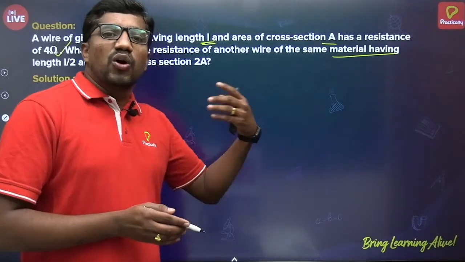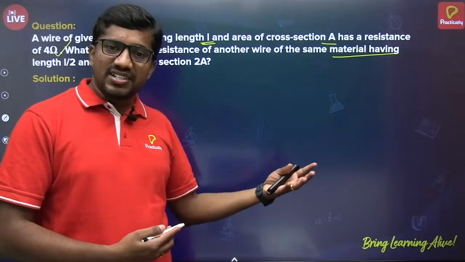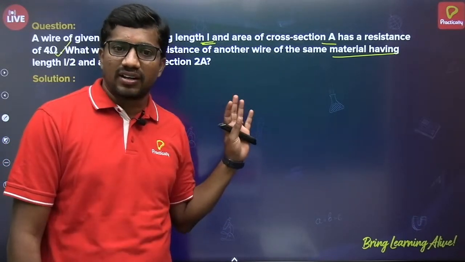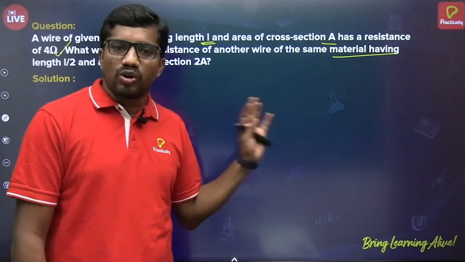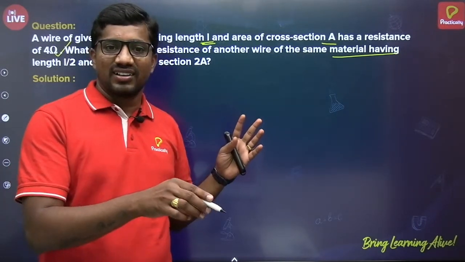Suppose if length alone is changed by keeping area constant, in what ratio length is changed, in the same ratio resistance also will be changed. Increases or decreases doesn't matter, for both it is the same.